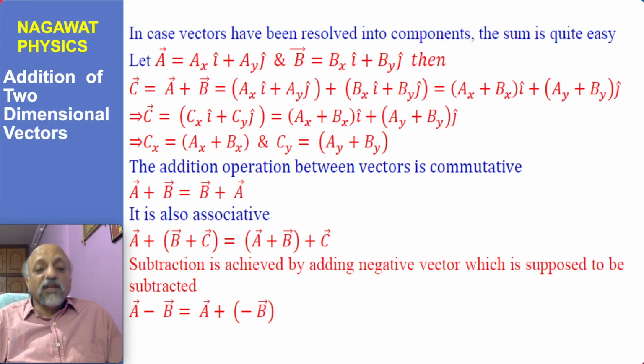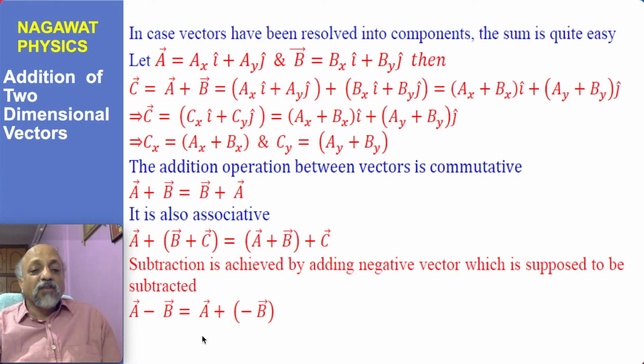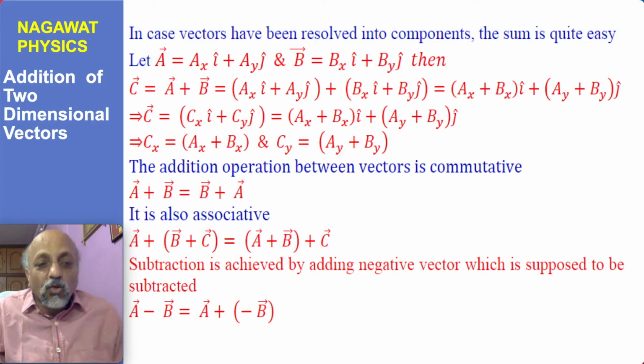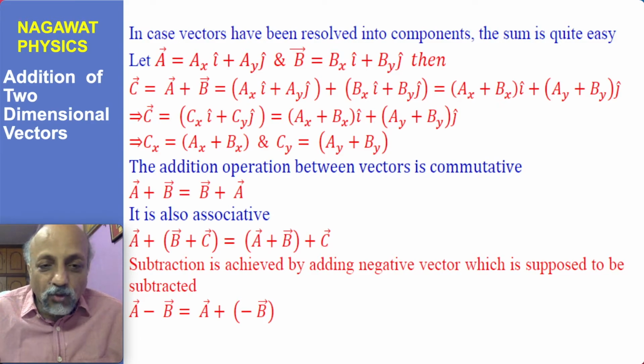Subtraction of a vector, there is no need to define it separately, because subtraction simply means addition of a negative vector. So suppose you have to subtract B from A, what you do? You add minus B to A. So subtraction is not different from addition. It is considered as addition of a negative vector. So subtraction is included in a sense in the vector addition, just with the difference that when you call it subtraction, you have to add a negative vector.